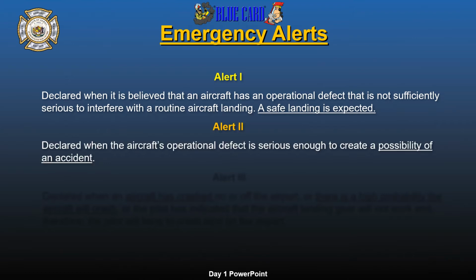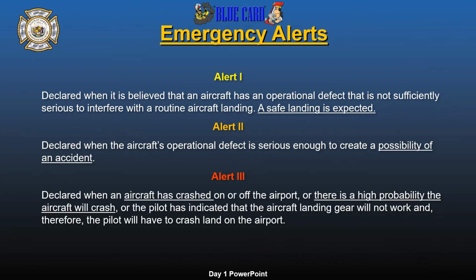Alert 2s are declared when the aircraft's operational defect is serious enough to create a possibility of an accident. So Alert 2s are any positive indications of fire on board, faulty landing gear, no hydraulic pressure, engine failure on a 2-engine large aircraft. Alert 3s are declared when an aircraft has crashed on or off the airport, there is a high probability of the aircraft crashing, or the pilot has indicated that the aircraft landing gear will not work and therefore the pilot will have to crash land on the airport.